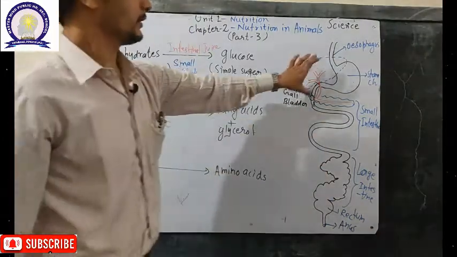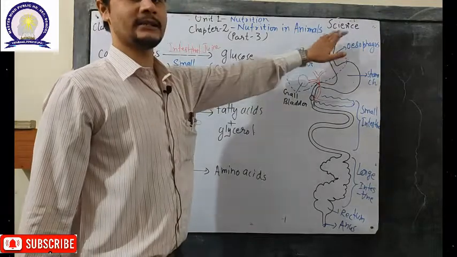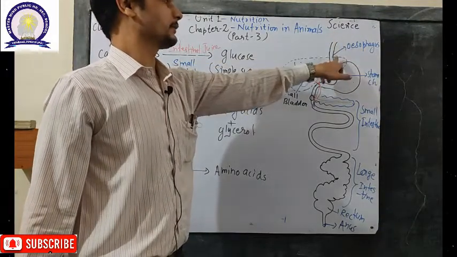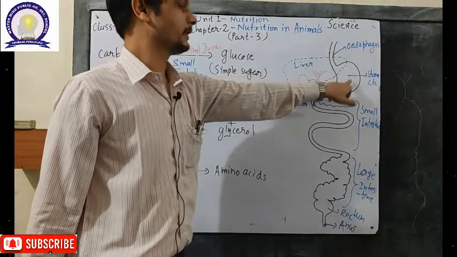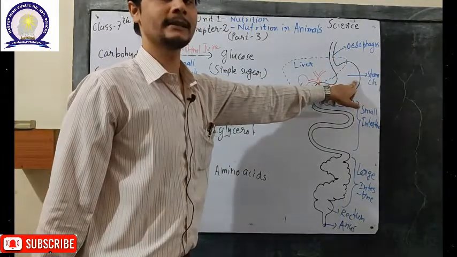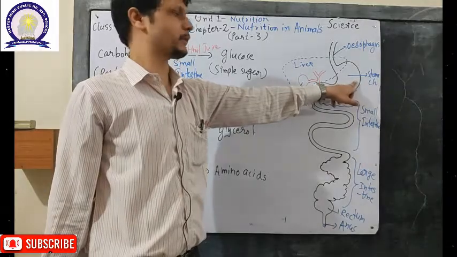So digestion starts from the mouth, then the transfer of the food occurs in the esophagus. From the esophagus the food is transported to the stomach, where partial digestion of carbohydrate and protein occurs.